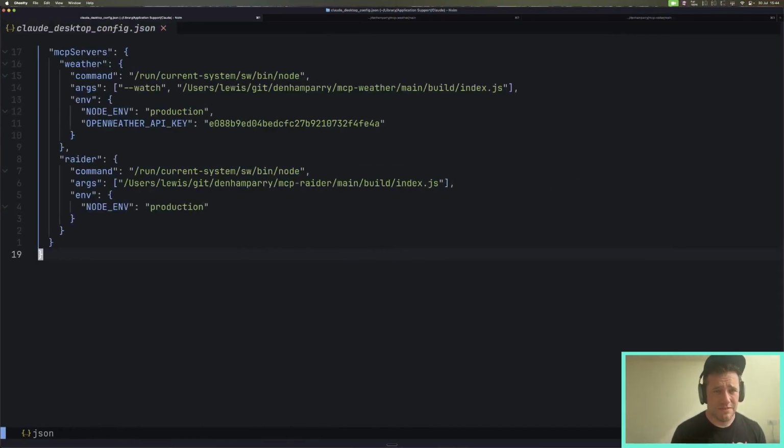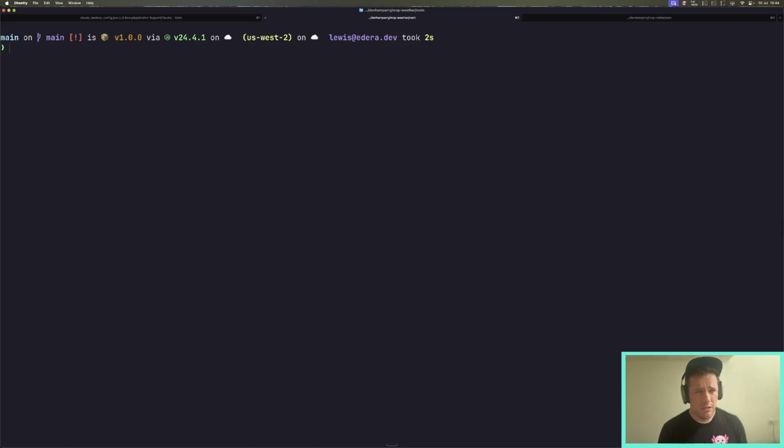So we're going to have a look at this now. Incidentally, this is the Claude config that I had set up for my Claude desktop. But going forward, I'm going to show you a tool called Inspector, which allows us as developers to debug MCPs. The code base for both MCP Weather and MCP Radar are available on GitHub, and links will be available at the end of this, as well as wherever you're seeing this video, hopefully.